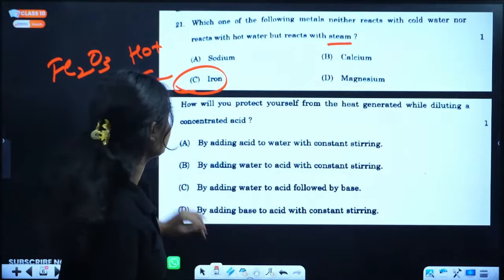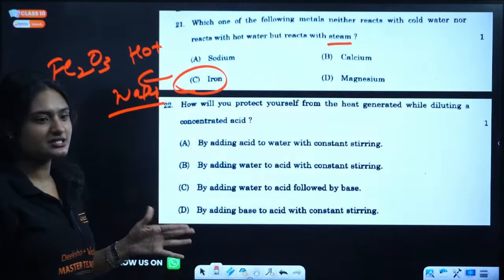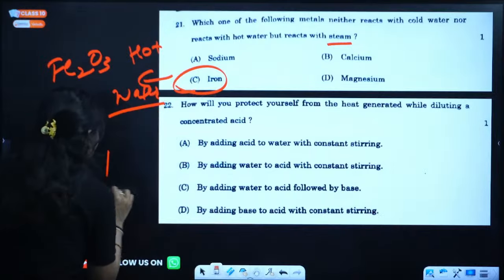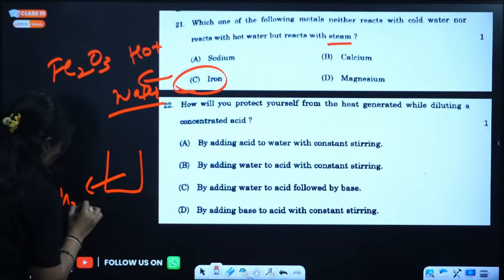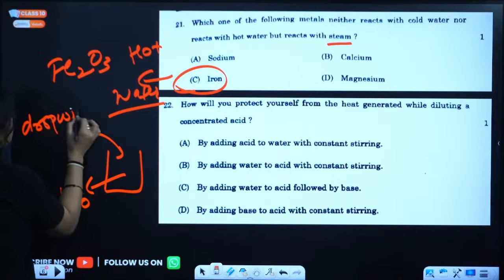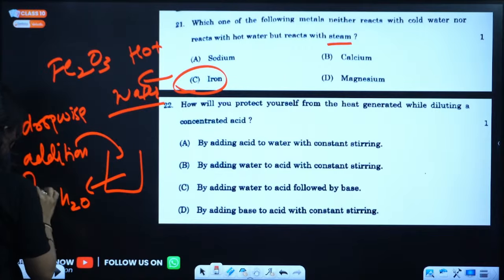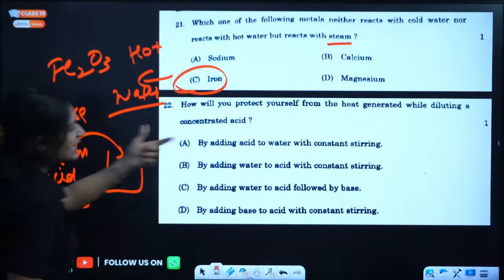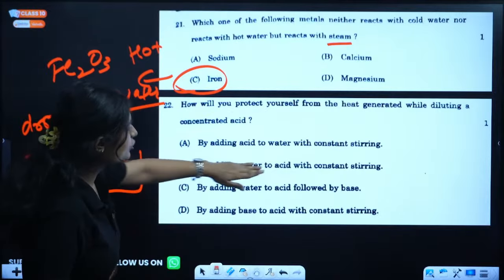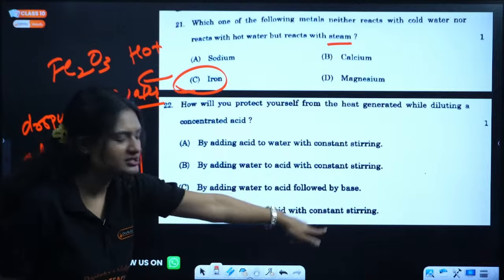All those questions came. How will you protect yourself from the heat generated while diluting a concentrated acid? We know when we are diluting a concentrated acid, we take water and we add acid dropwise. When we add acid dropwise, what happens? Adding acid to water with constant stirring; adding water to acid, obviously no; adding base to acid with constant stirring, nope.